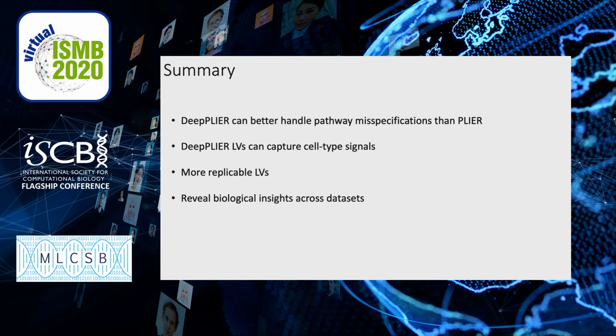In summary, we have shown that DeepPLIER can better handle pathway misspecification than PLIER does. DeepPLIER latent variables can capture cell type signals from bulk tissue expression. Latent variables extracted by DeepPLIER on real data are more replicable than PLIER. DeepPLIER latent variables can reveal biological insights across datasets.